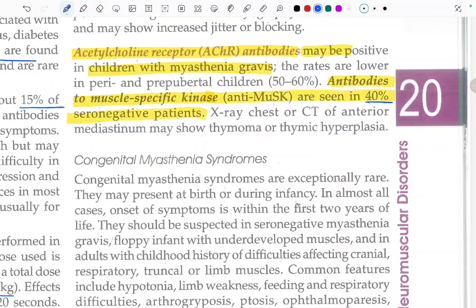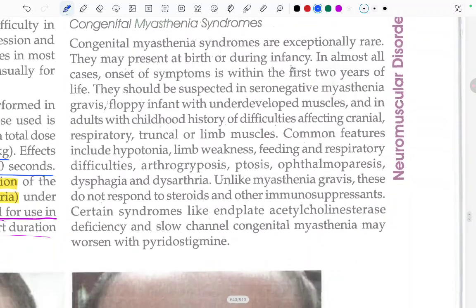X-ray chest or the CT of an anterior mediastinum may show thymoma or thymic hyperplasia. So what can be seen in the X-ray chest or the CT? Thymoma or thymic hyperplasia. Now coming to the congenital myasthenia syndromes.